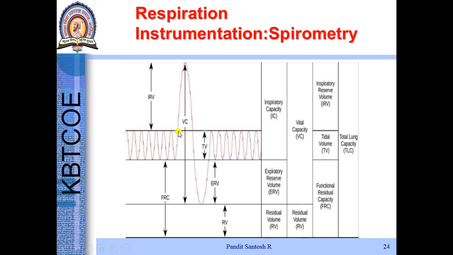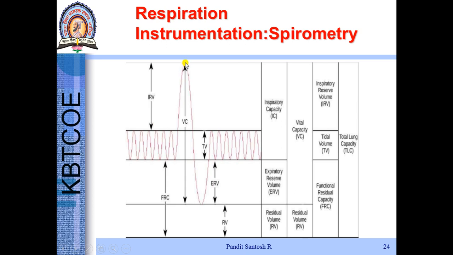After a few seconds, the patient is said to inhale at maximum capacity. The moment he inhales at maximum capacity, the graph goes here. So this point indicates that up to this level, he is able to breathe to his maximum level. Then the patient is said to exhale to his maximum expiratory capacity, and it comes down, and again he is said to have a normal breath. In this process, the various parameters are measured.